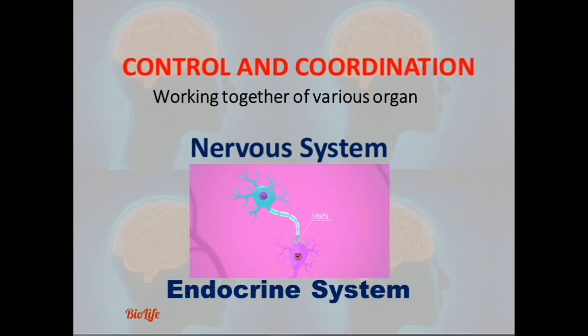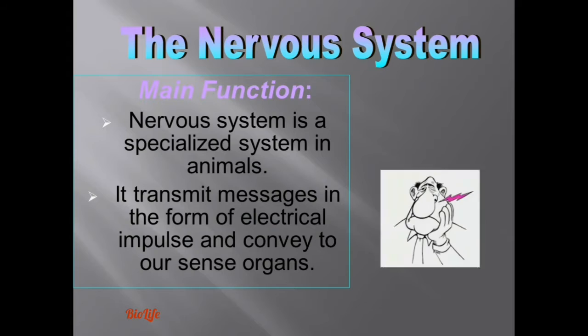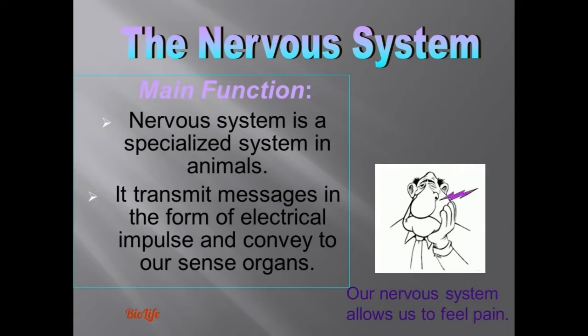Working together of various organ systems in a living organism is called coordination. In our body, the nervous system and endocrine system do the function of coordinating all the activities of the organs so that the body works properly. The nervous system is a specialized system in animals. It transmits messages in the form of electrical impulses and conveys them to our sense organs.